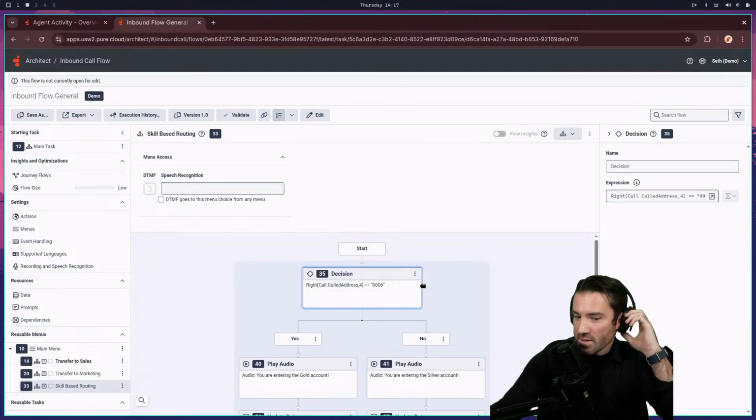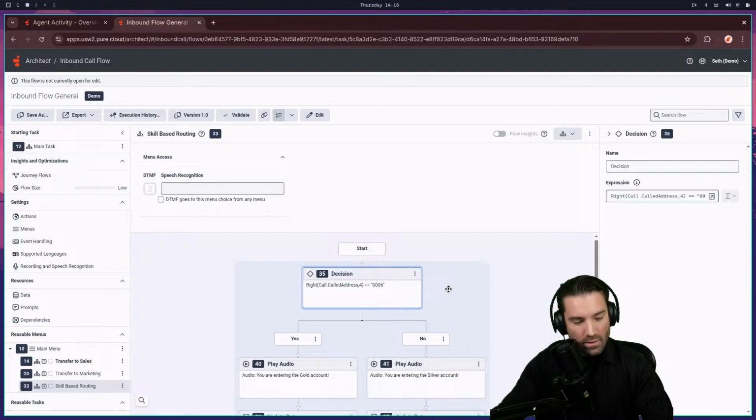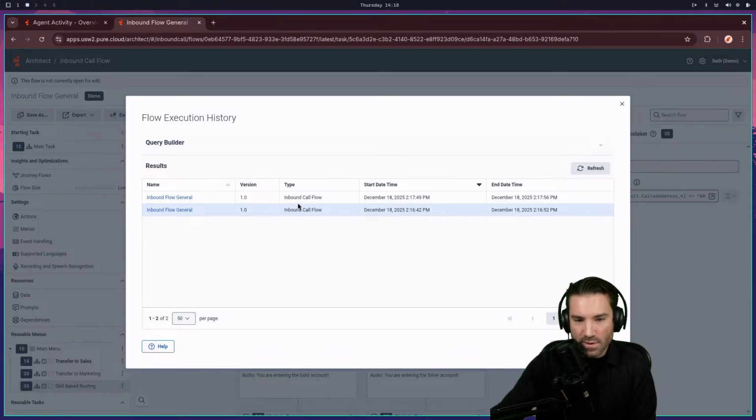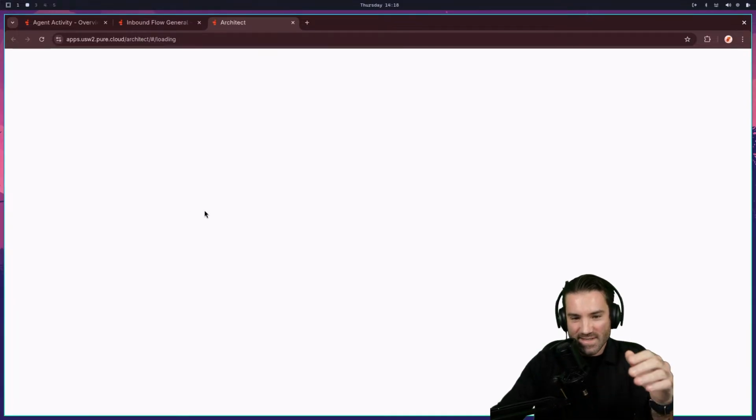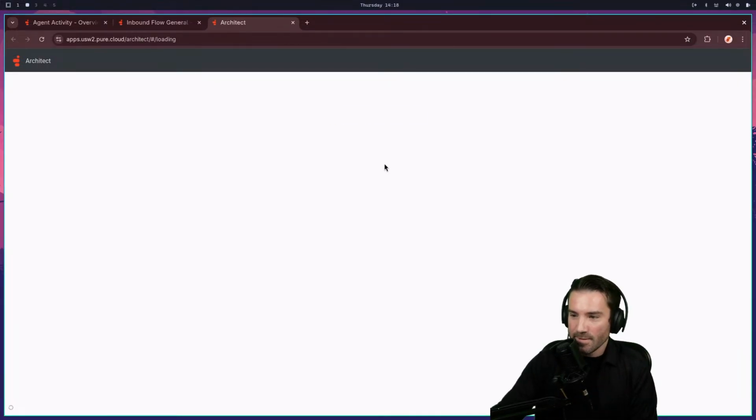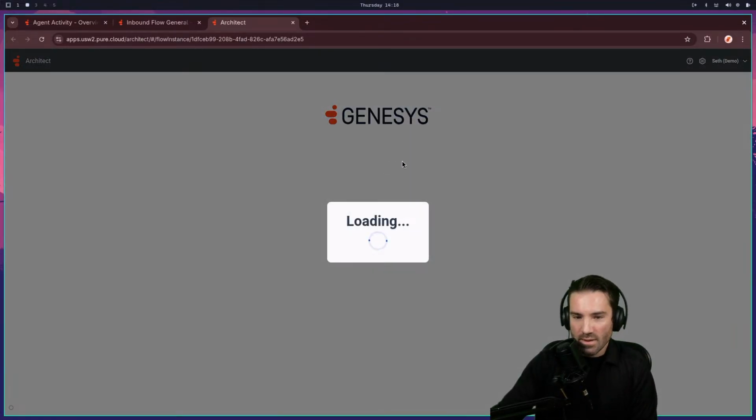Yeah, sweet. Okay, so the switch worked. So depending on what number I was entering in, we either went left or right. A really cool thing about the system too is going in and viewing the execution history on it. So I'll do that real quick. Okay, so I've got a couple of different calls that I made. So we'll follow it along with the fun way that it kind of plays out the intros.